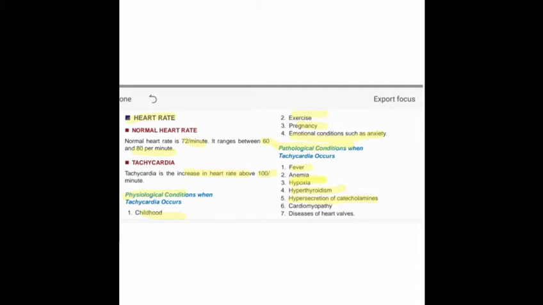So it causes tachycardia. When there is cardiomyopathy, meaning the heart muscle is less functioning or deranged, there will also be tachycardia. And when there is any disease or dysfunction of the heart valves, meaning semilunar, bicuspid or tricuspid, the heart will not pump very well, so the heartbeat will also increase.